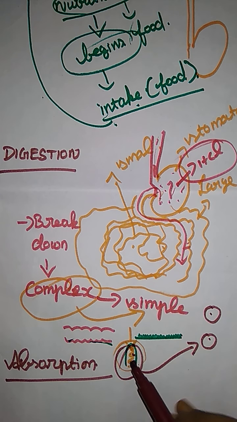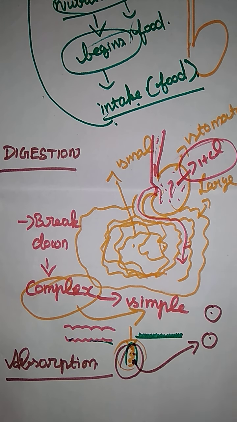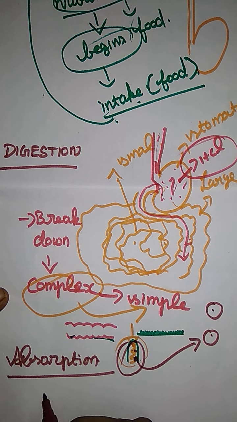Okay? Because of that, blood is the circulating medium. A capillary is one of the blood vessels, a minute blood vessel. They carry nutrition to our body. Okay, so that's it for absorption. Let me move on to the last one, ejection. What is the last one? Ejection. That is an easy thing.